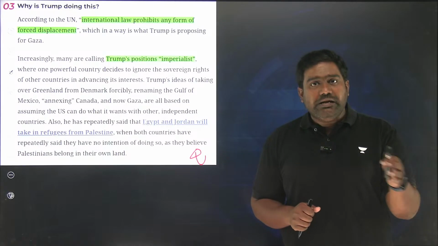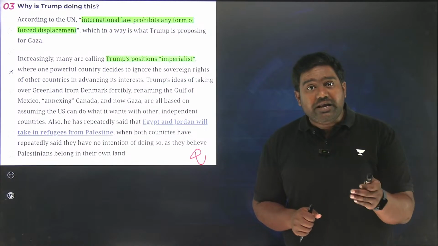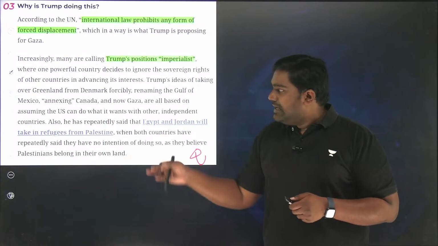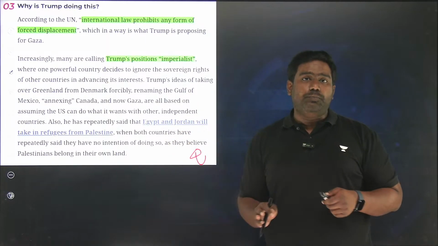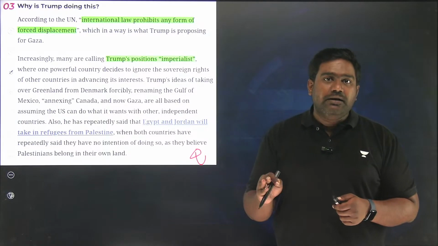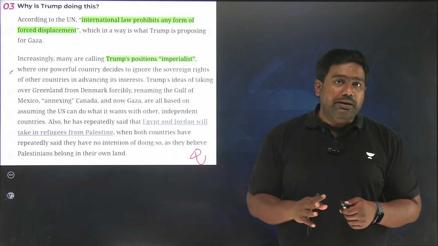Even Australia, European countries, Saudi Arabia, the leading Muslim power of the Sunni world in the region, they have openly criticized Trump's policy, stating that they will not back out from supporting Palestine. They will not allow this Gaza plan to be implemented.